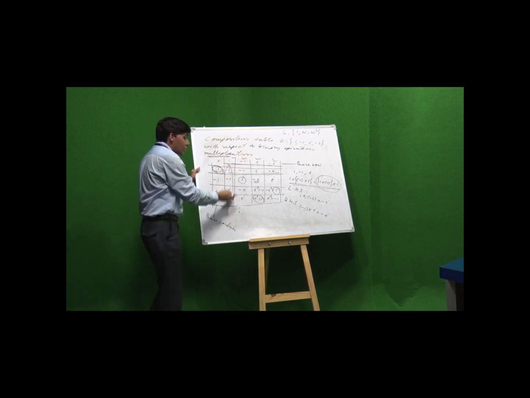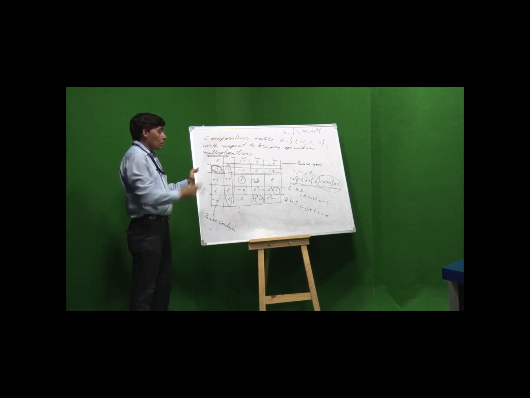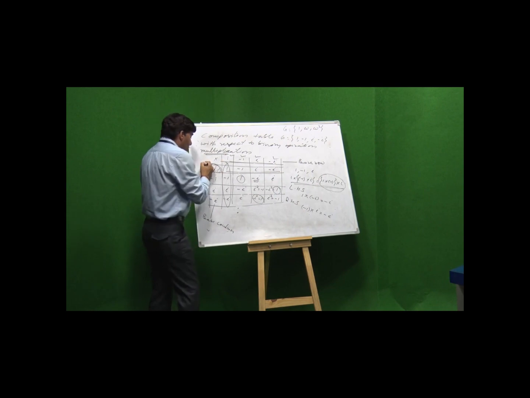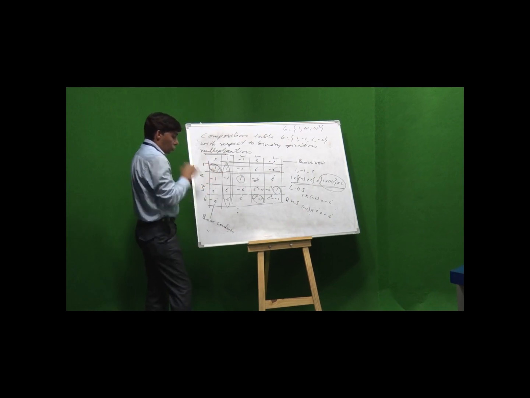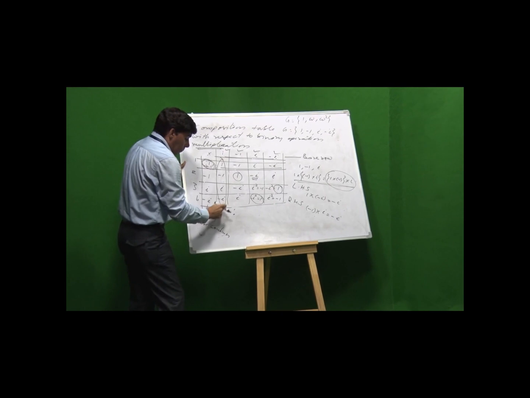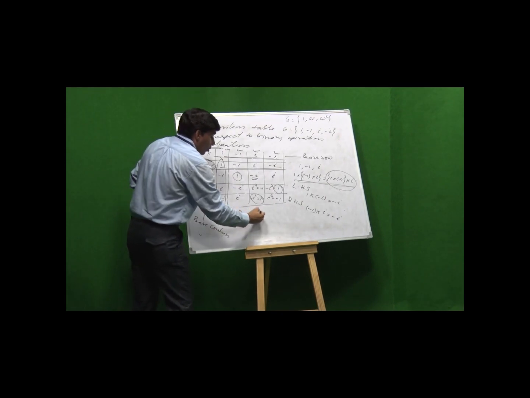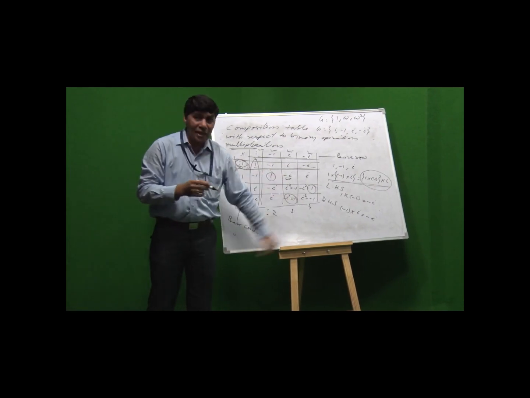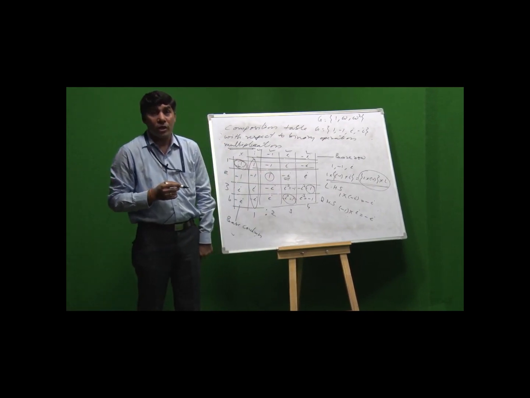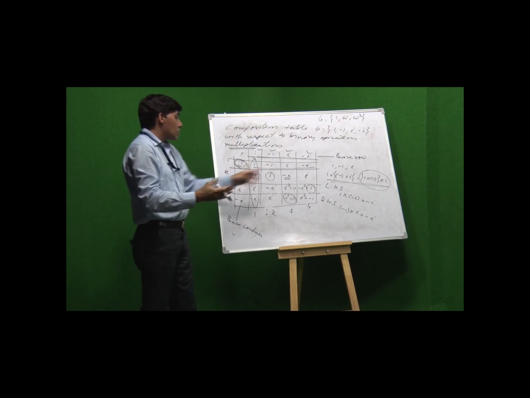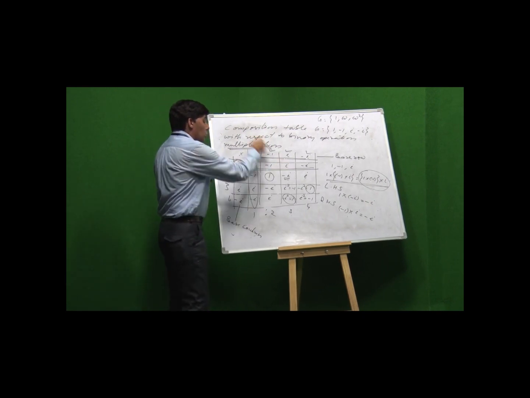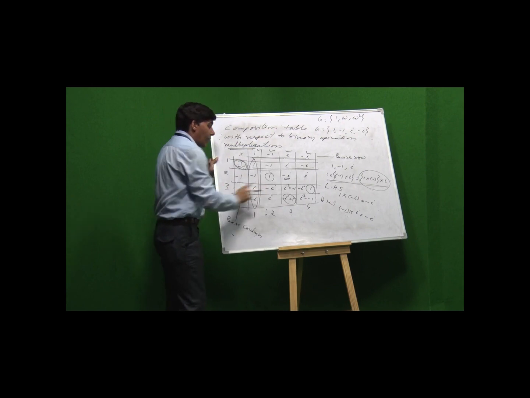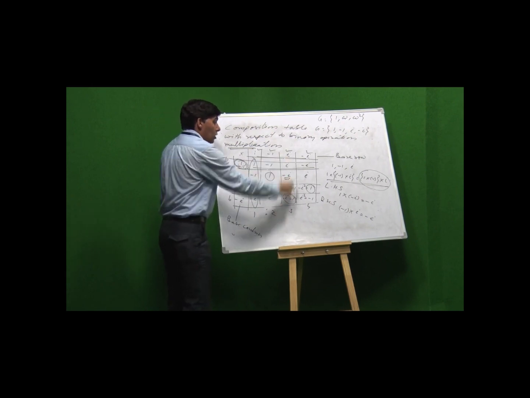And in this table we see rows and columns. These are the first row, second row, third row, fourth row. This one is the first column, second column, third column, and fourth column. In mathematical language we can say that it's a matrix of order 4 by 4. If we transpose this, that means we convert the first row into first column, second row into second column, third row into third column, fourth row into fourth column.